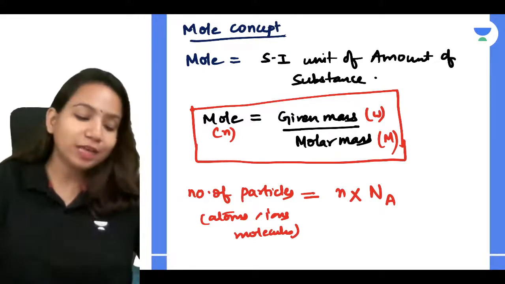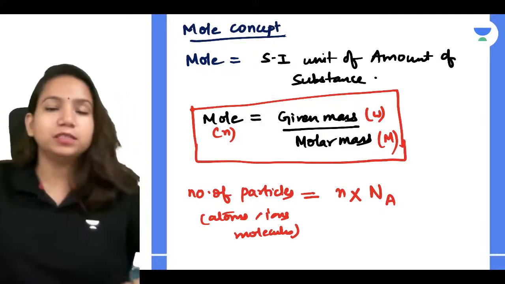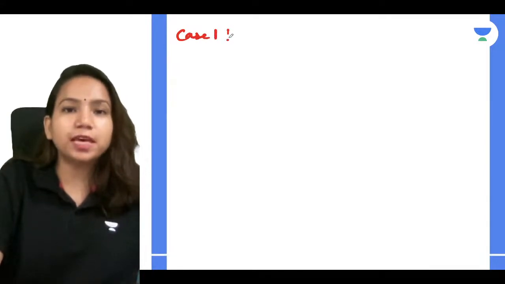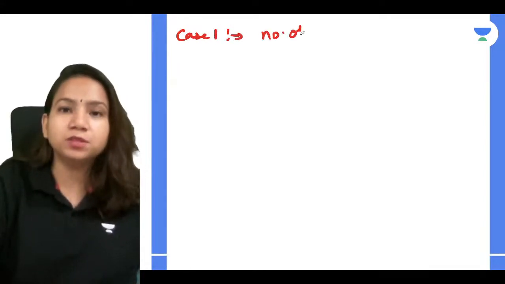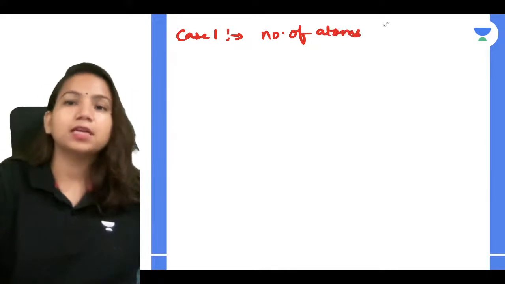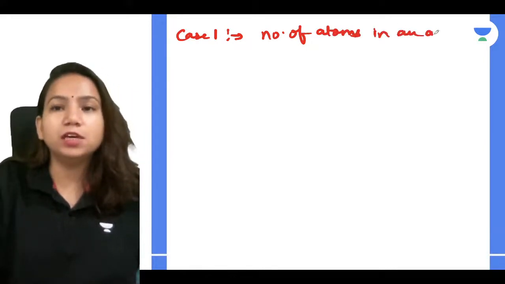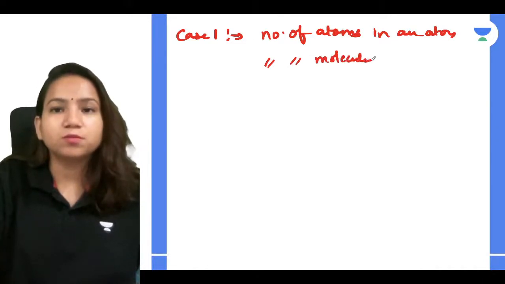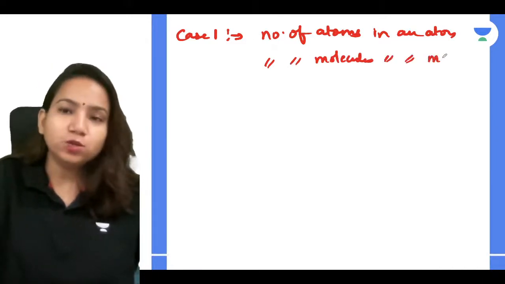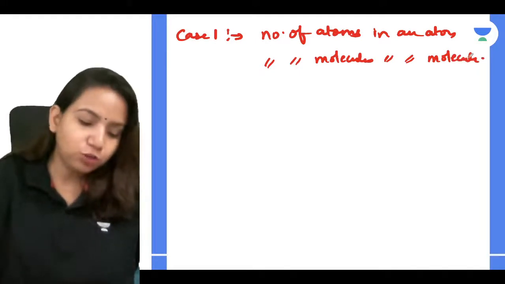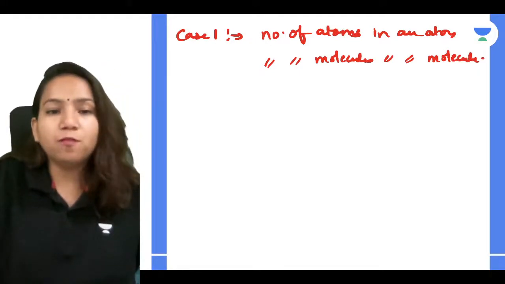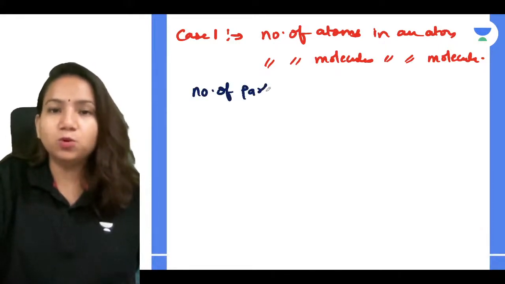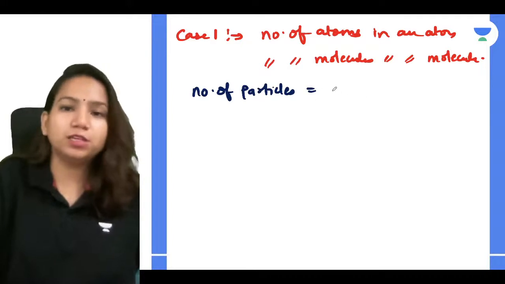Now here we understood a very important thing, guys. There are two cases. Case 1: if they are asking the number of atoms in an atom only, or the number of molecules in a molecule only, then you use the same formula: number of particles is equal to number of moles into Avogadro number.